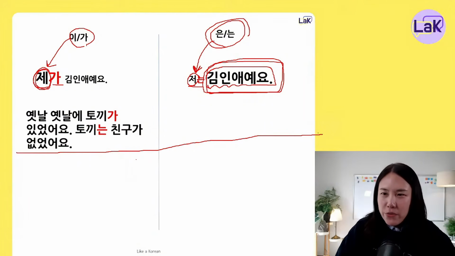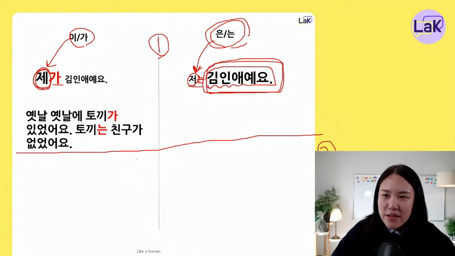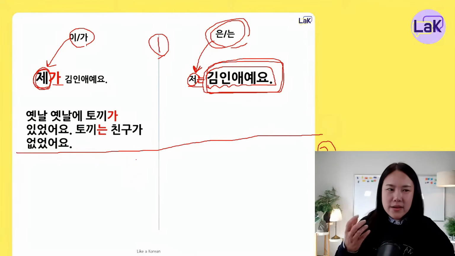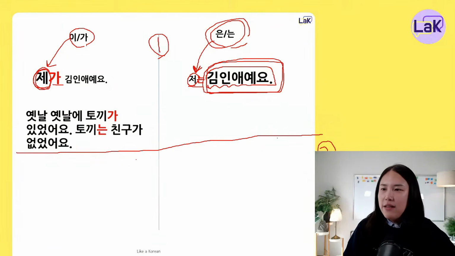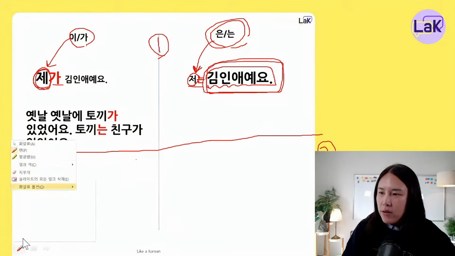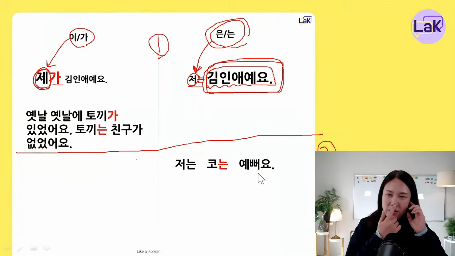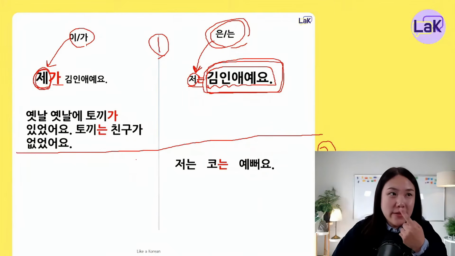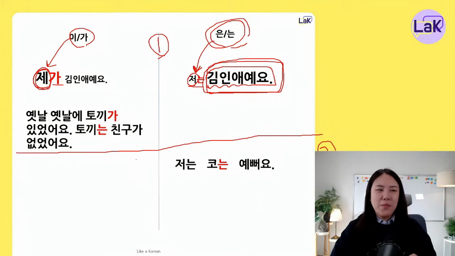은는 has another meaning. Okay, this is the first case. It's talking about the subject. Now, 은는 has the second case. The second case is comparison. 자, I'll show you one sentence. Let's think about this sentence. My nose is pretty. Nose is 코. 저는 코는 예뻐요.